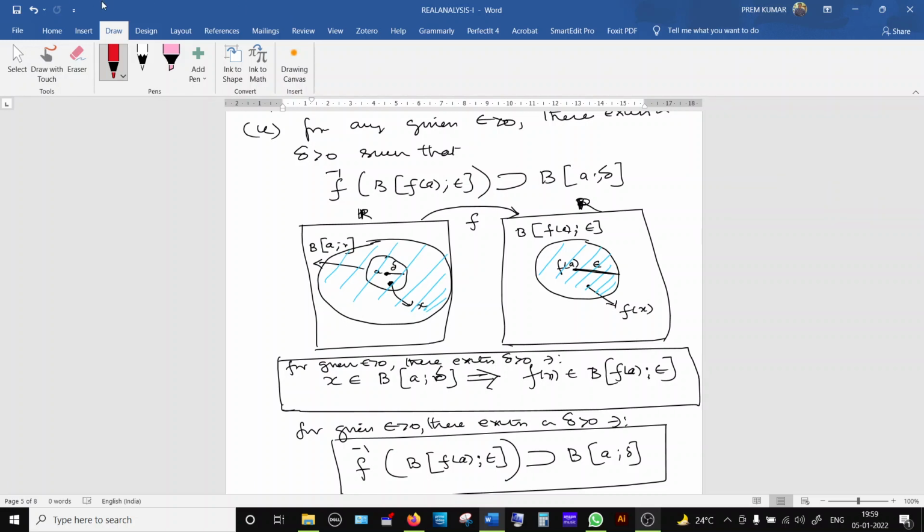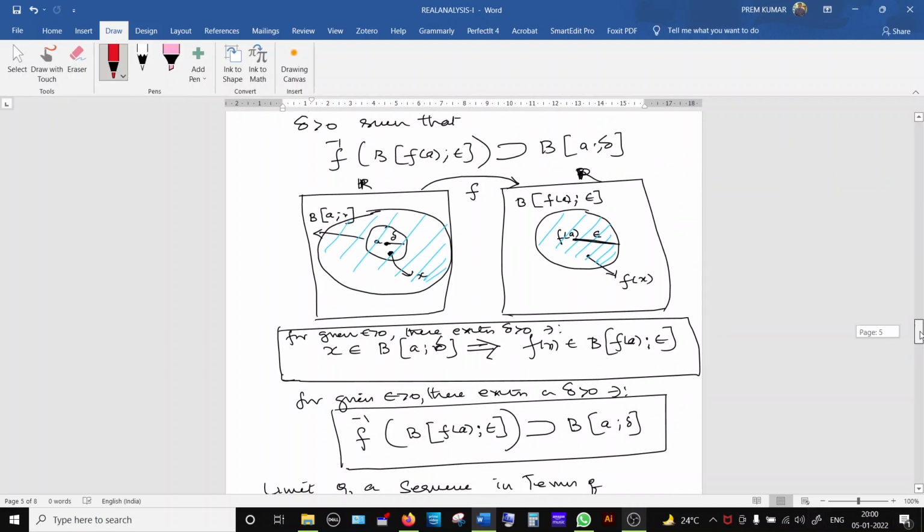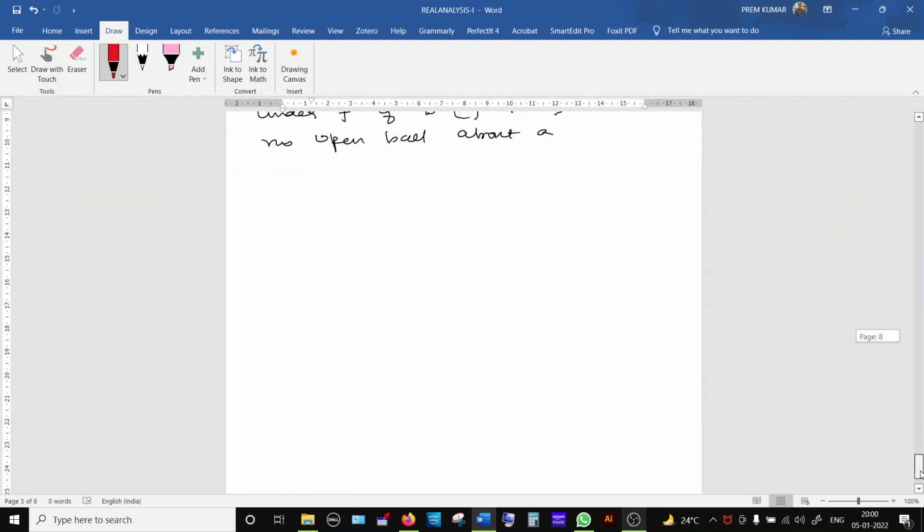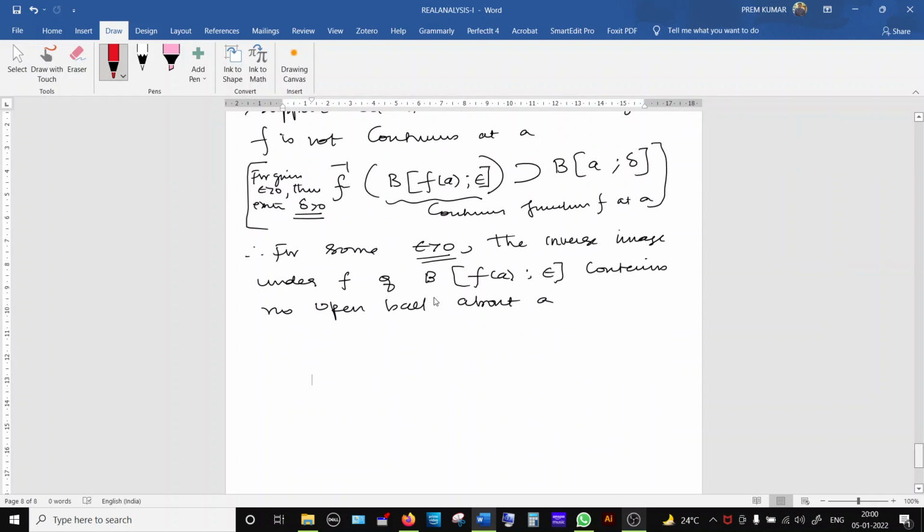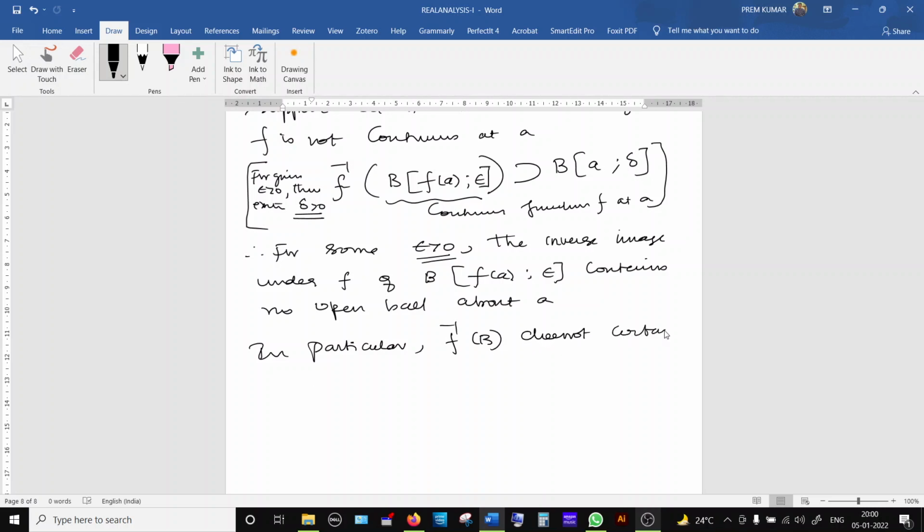Because f is not continuous, there exists one epsilon such that the inverse image of this kind of open ball will not contain any open ball whose center is at A. So if you understand that concept, you can just see here, contains no open ball about A. In particular, f inverse of B does not contain any open ball about A. That inverse image will not contain completely.